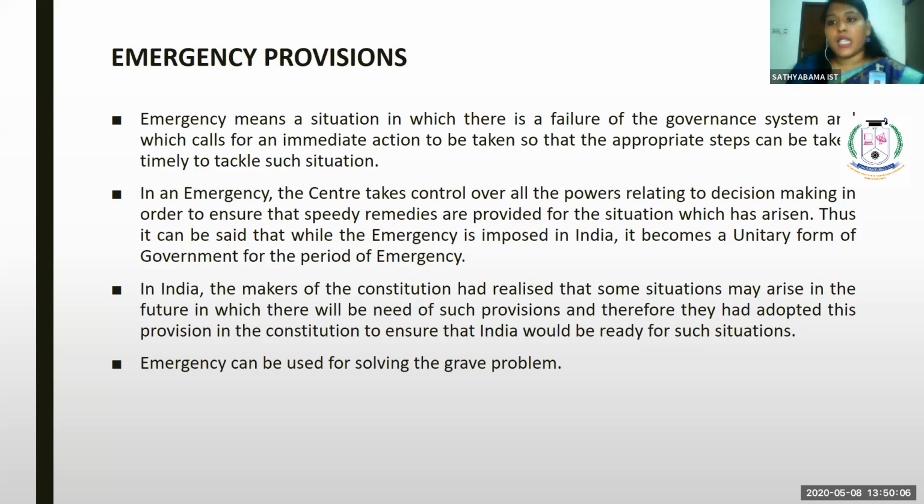In case the country faces any emergency, or any threat to the country, the provision gives a right to the president, to the Union government, to declare an emergency. So emergency provisions can be used for solving a grave problem.